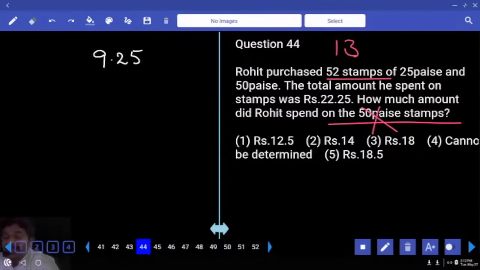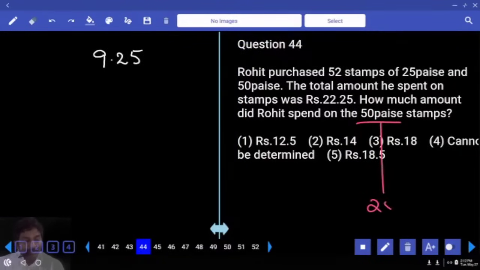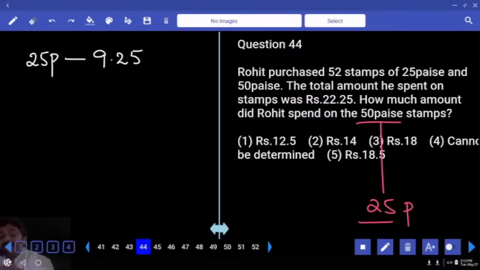What is the reason behind it? There are actually 50 paisa coins and we converted them to 25 paisa. So how much amount got reduced for each stamp? Because of this 25 paisa reduction, we got 9.25 rupees less. Now we want to count how much is spent for 50 paisa. So in vertical comparison, what happened? Double. Right hand side also apply the same. 9.25 double, 18.5 was the amount spent. Yes.